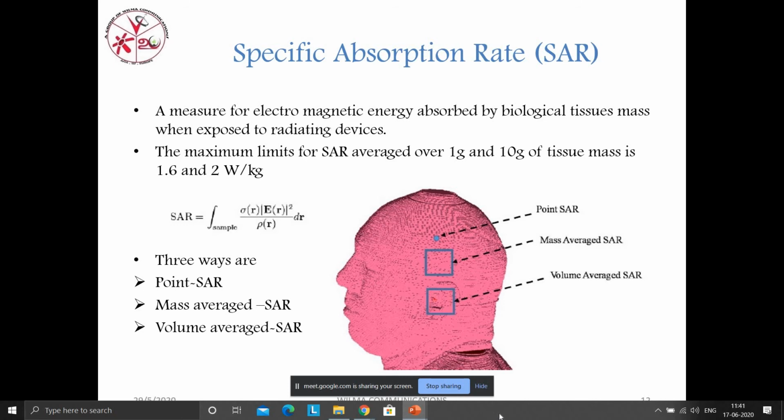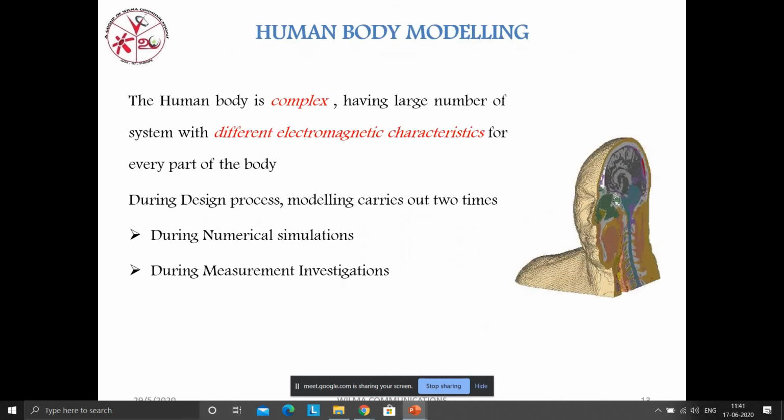So we can select low SAR material based things. If you go for a metamaterial oriented progressive means, we directly enter into low SAR value things. Okay, that is the important category. Alan will explain the point SAR and mass average SAR value, and then volume average SAR value things. Okay, and move on to the next slide.